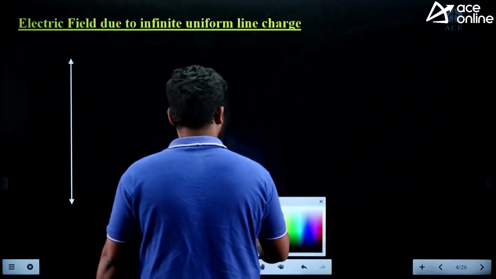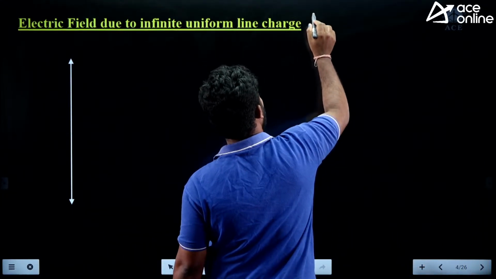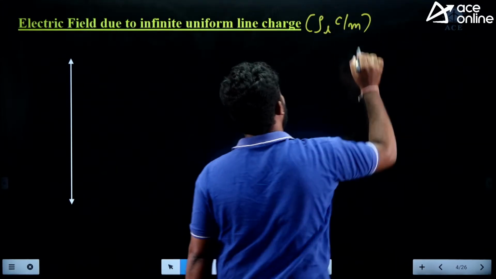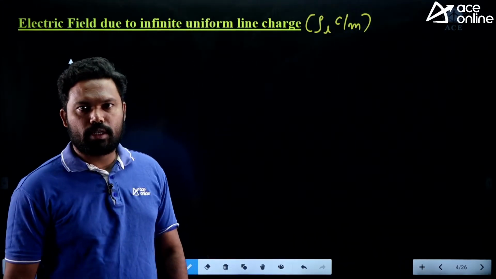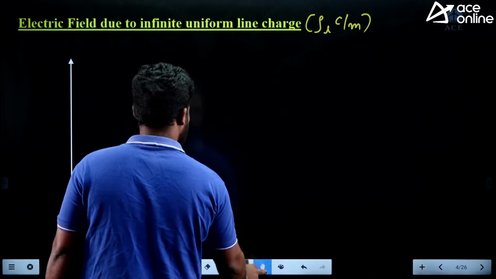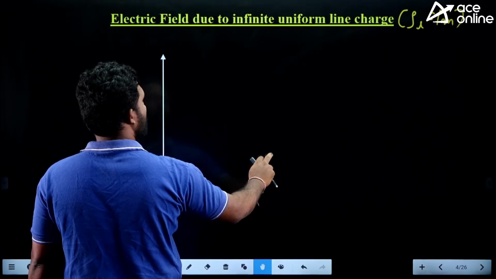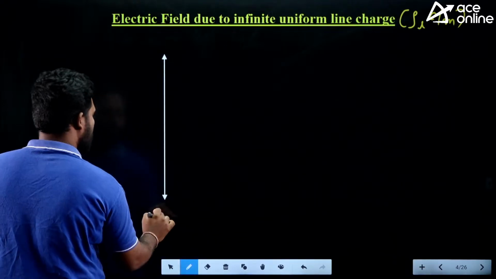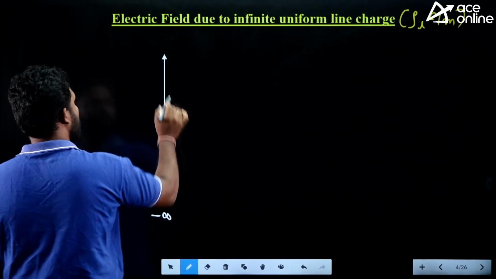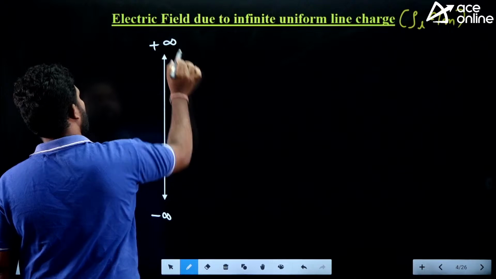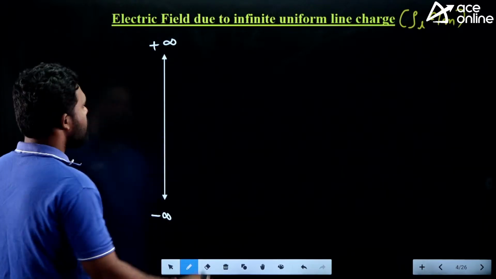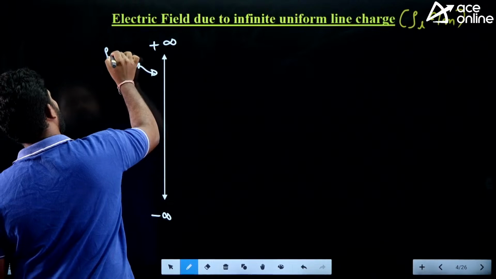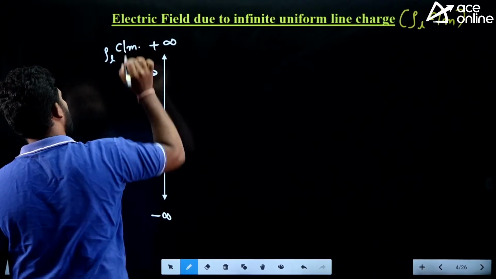Here the line charge is represented with rho L. Units are coulomb per meter. Charge per unit length is called line charge. Now let us say I have got some infinite line charge which is extending from minus infinity to plus infinity. What is the charge on this one? The charge on this one is rho L, units coulomb per meter.